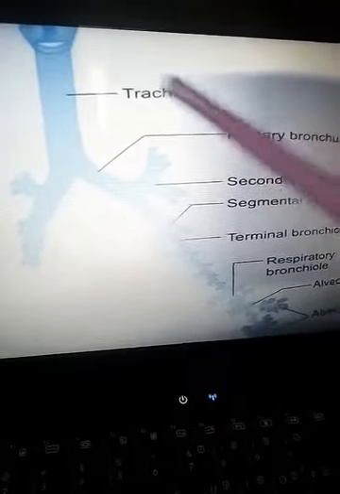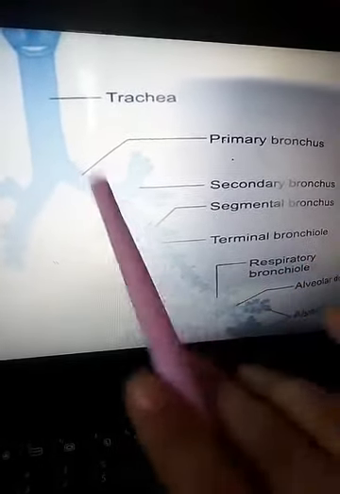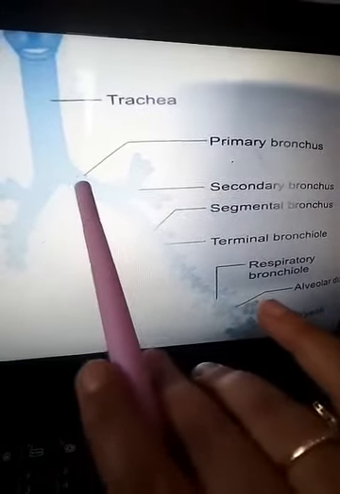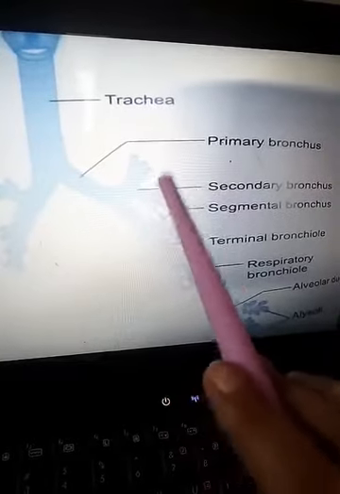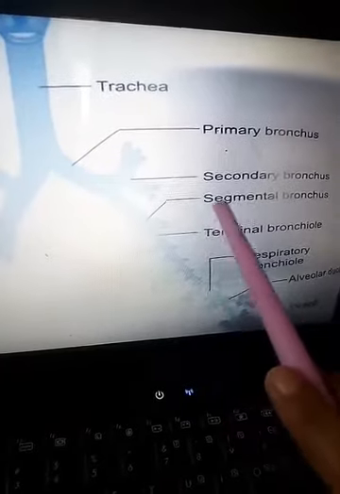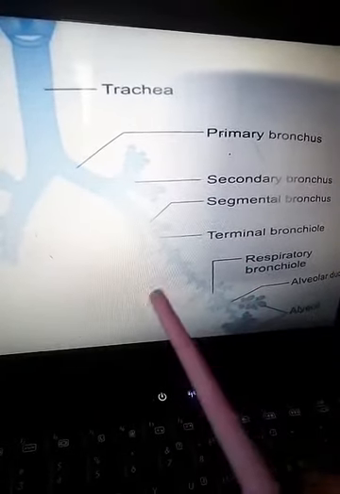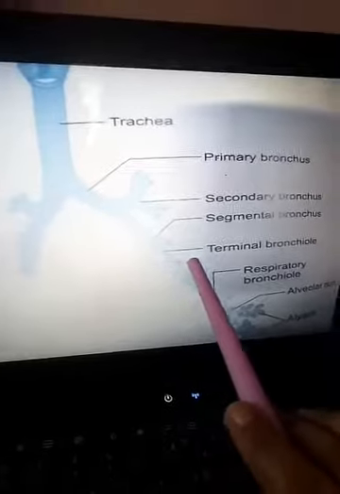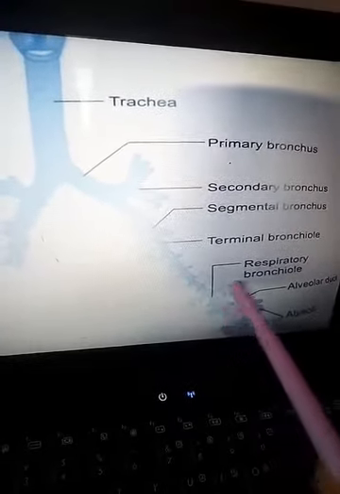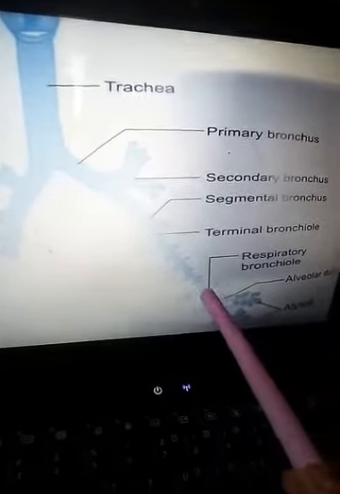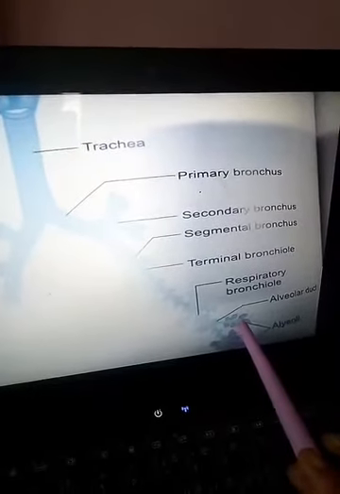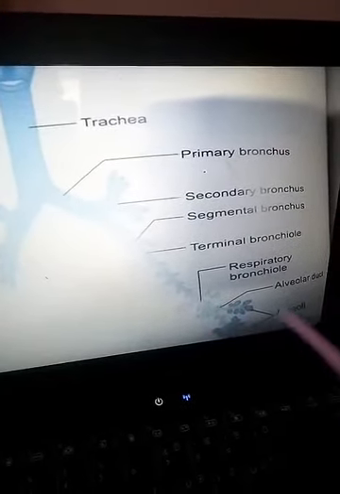So this is the trachea. This is the bronchial tree, we say. Then it is divisible into the primary bronchus, that is the two principal bronchi, right and left. Then we have the secondary bronchus, that is the lobar, which is three on the right side and two on the left side. Then we have the segmental bronchus, that is 10 on each side. The segmental bronchus divides into the terminal bronchus. Then the terminal bronchus shows the respiratory bronchiole. The respiratory bronchiole has the alveoli where the gas exchange takes place. Then it leads to the alveolar duct, and alveolar ducts lead into the alveoli. This is the bronchial tree.